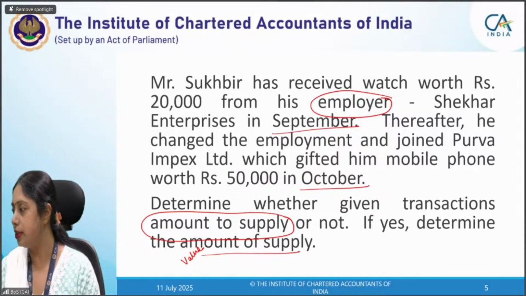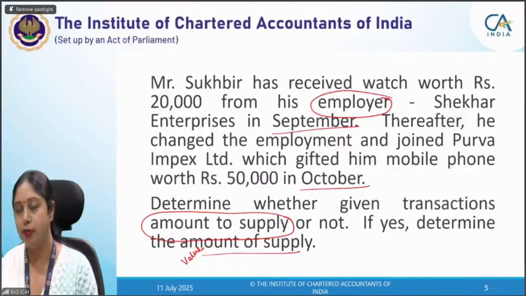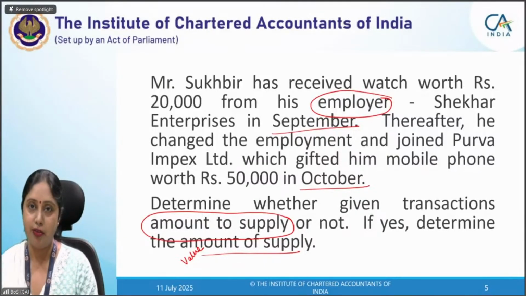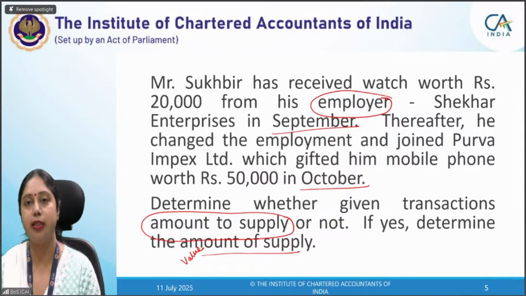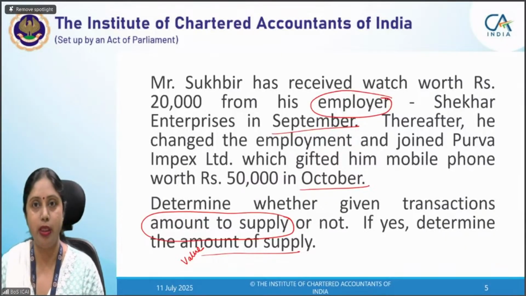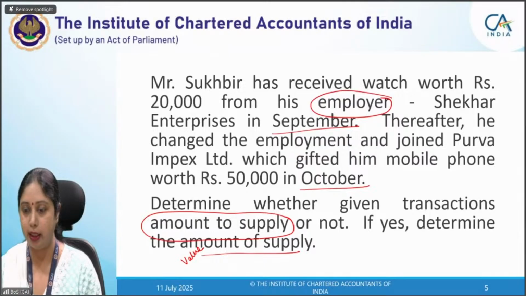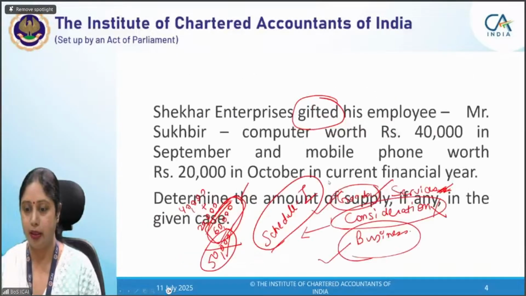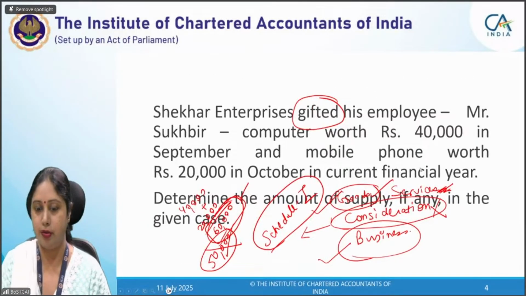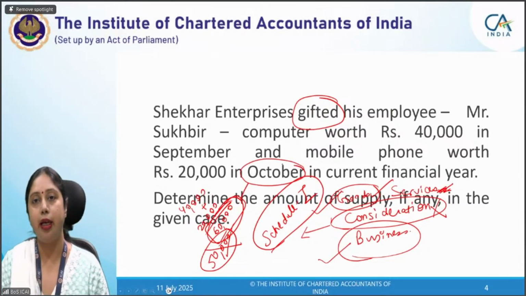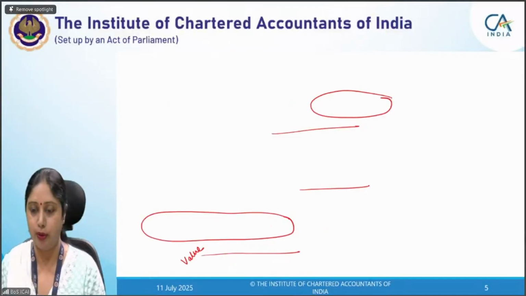Pooja was asking, in this case, what will be the time of supply? Okay. Pooja, you want to know that since one transaction is taking place in one month and the second transaction is taking place afterwards. Once the value exceeds 50,000, at that time the previous one will also be taxed, because at that time it became supply. The taxable event was triggered. Let me come to the previous question for a second. The taxable event was triggered in October. So the entire supply will become taxable in the month of October only.